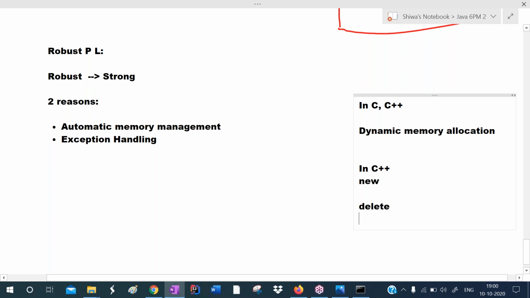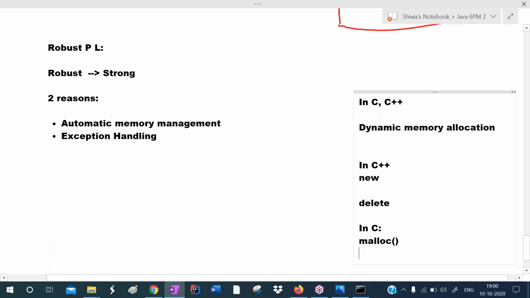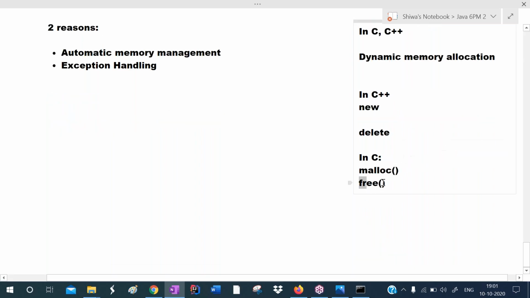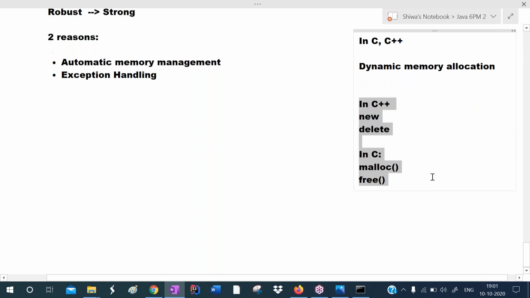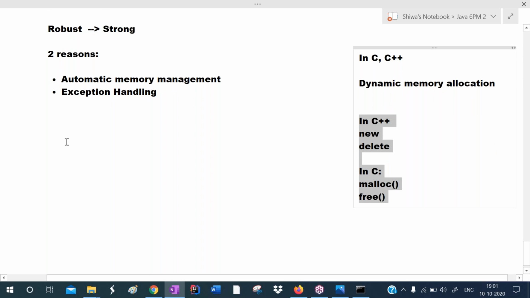Whereas in C language, you allocate the memory by using the malloc function. If you allocate the memory using malloc, you must destroy the memory using free. So allocating and destroying the memory is the responsibility of the programmer. Automatic memory management is not there in C++, whereas in Java, automatic memory management is there.